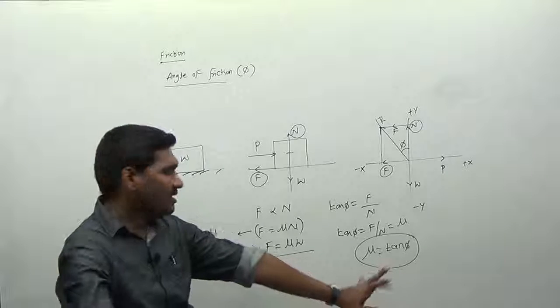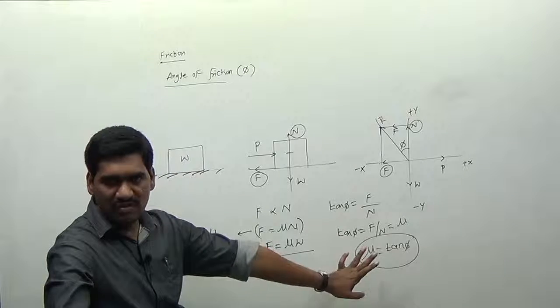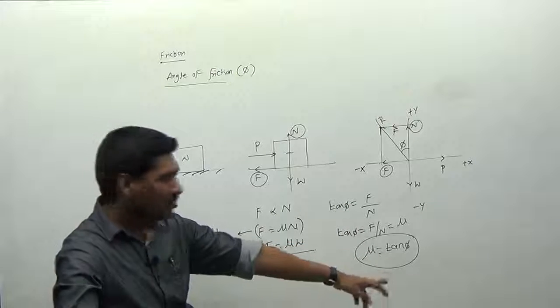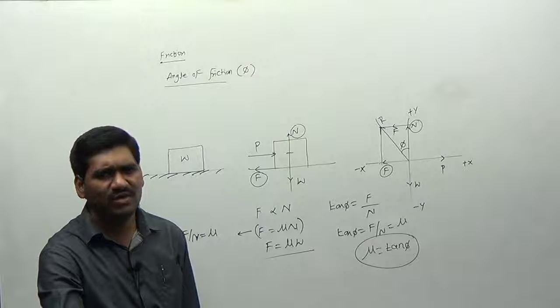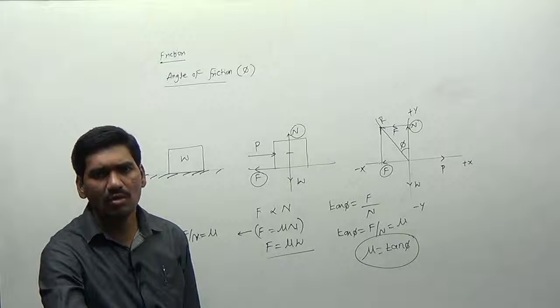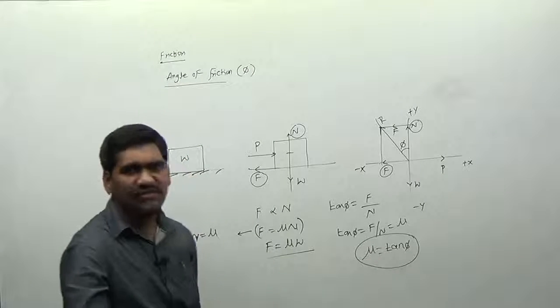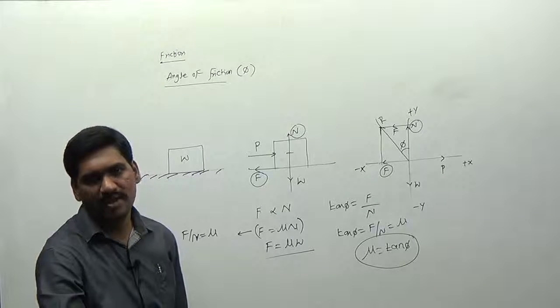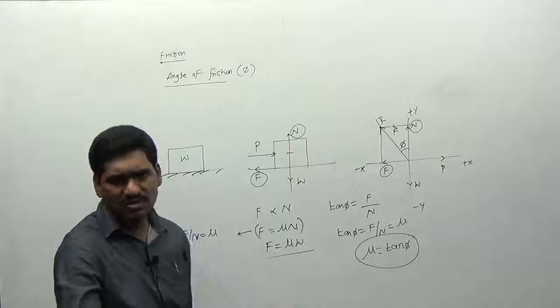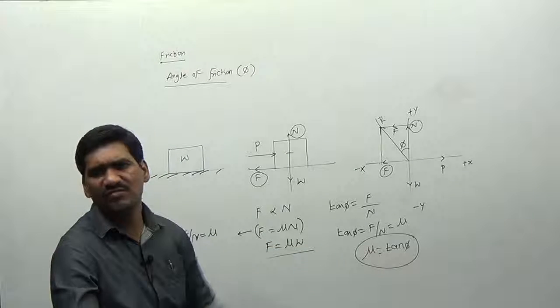In the examination, generally the coefficient of friction will be given to you. If the coefficient of friction is not given to you, the angle of friction will be given to you. For example, angle of friction will be equal to 15 degrees, 20 degrees, like that. Okay, so you have to substitute the value of tan 15. Then you can get the value of mu is equal to some 0.1, 0.2. So if mu is given to you, directly you can substitute the value of mu. If phi is given, you substitute the value of phi here, right?